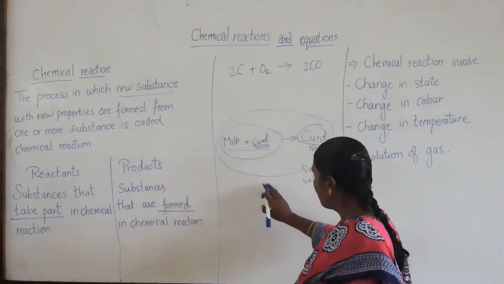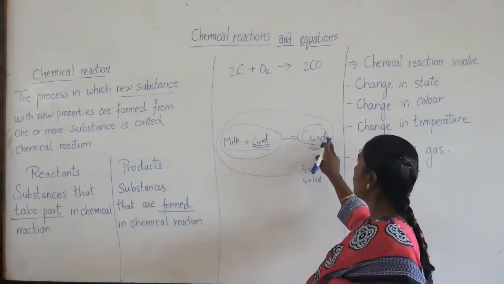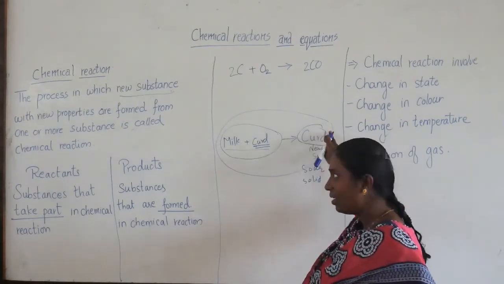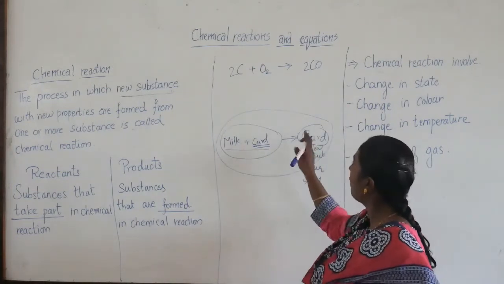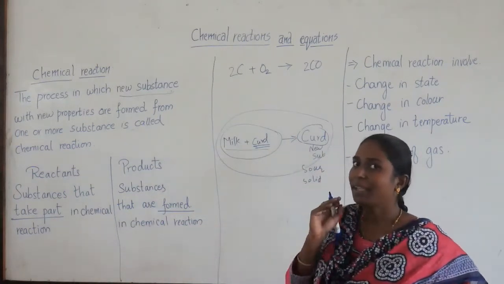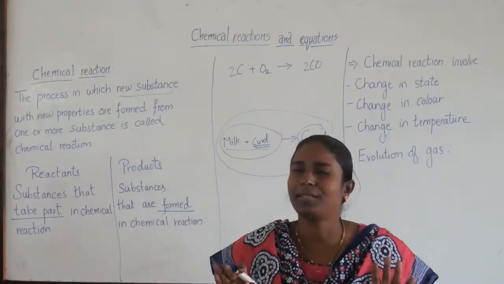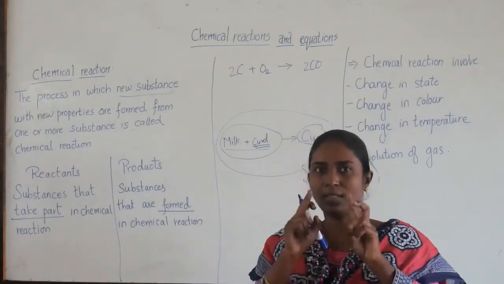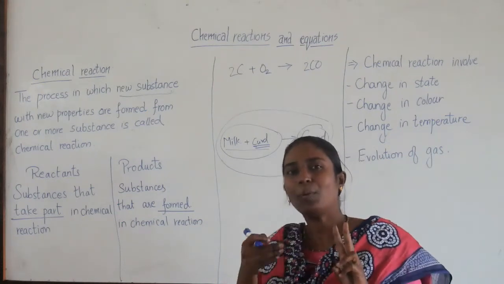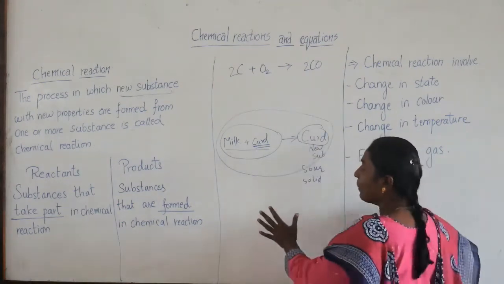New substances with new properties are formed from whom? One or more substances is called a chemical reaction.